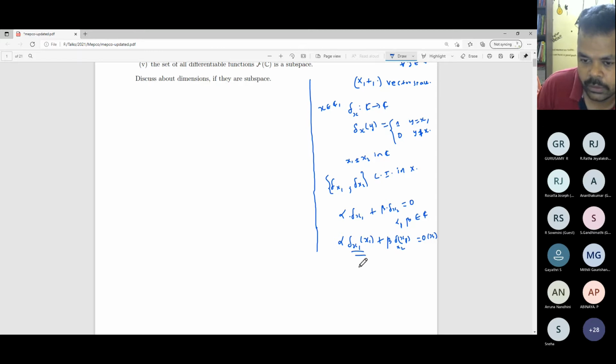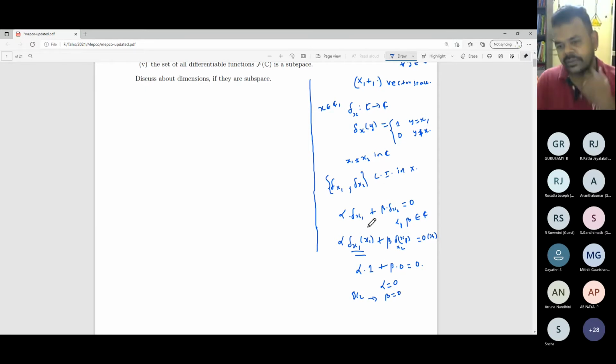What's the value of this quantity? By definition, delta x1 of x1 is equal to 1, plus beta into delta x2 of x1, which is equal to 0. The right side is 0 of x1, and since that is the 0 function, it maps everything to 0. This implies alpha equals 0. Similarly, you consider the point x2, and corresponding to x2 you will get beta equal to 0.